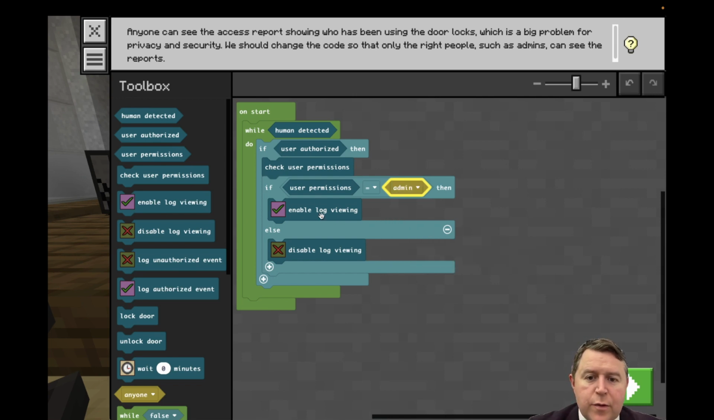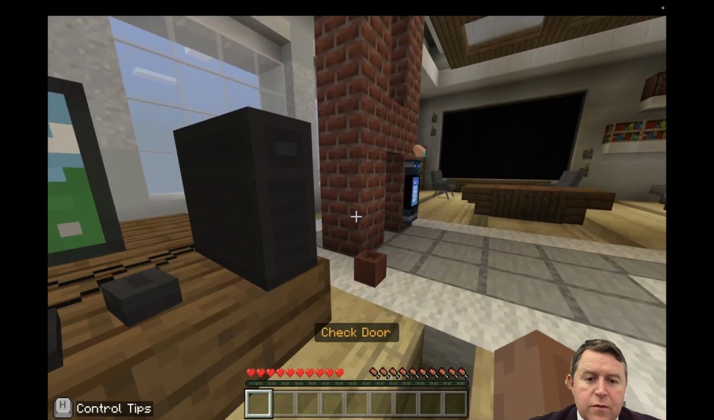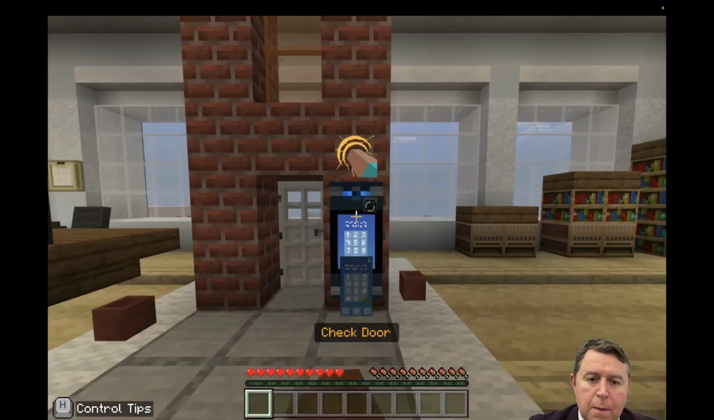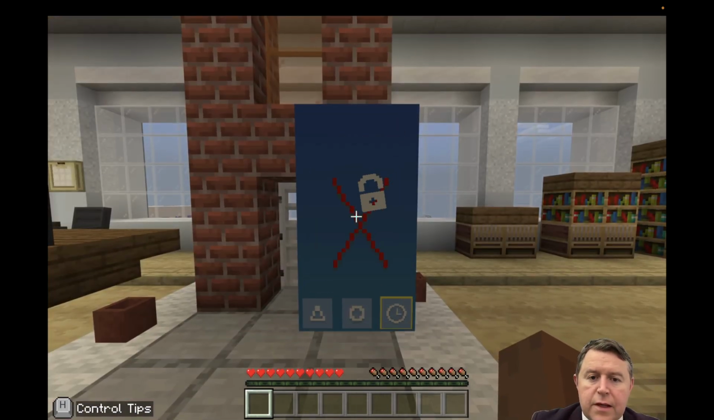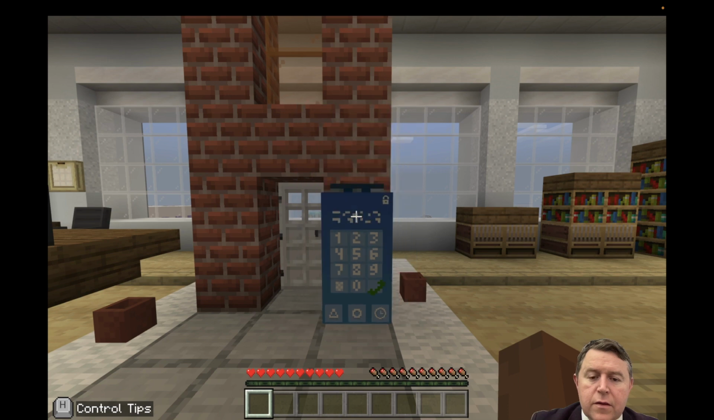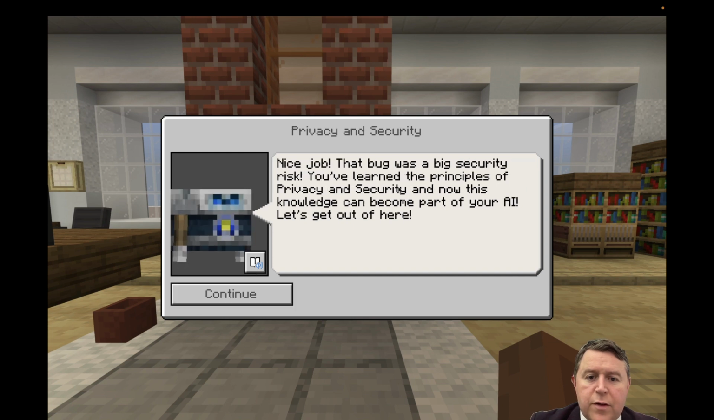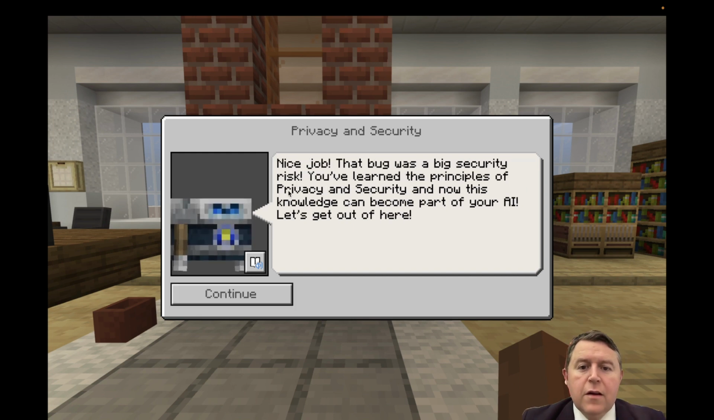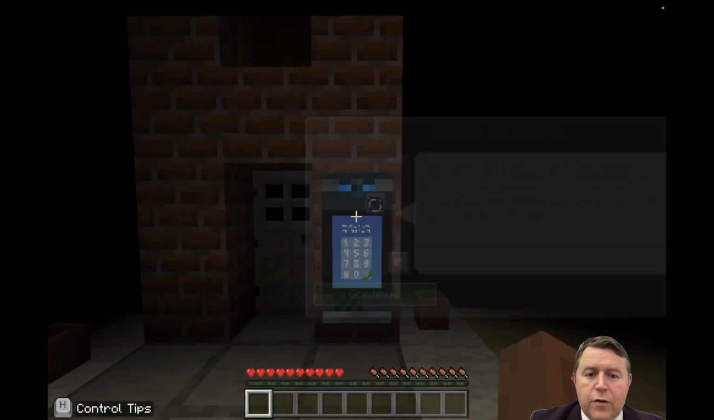Okay, enable visible log viewing. Let's hit the play button. Check the door now. Okay, let's see. Yay, there we go. I think we fixed it. That's it, you fixed it. Successfully blocked the access logs. We'll refresh the code and make sure they update the patch. Nice job, the bug has been a big security risk. We'll learn the principles of privacy and security as part of your AI.